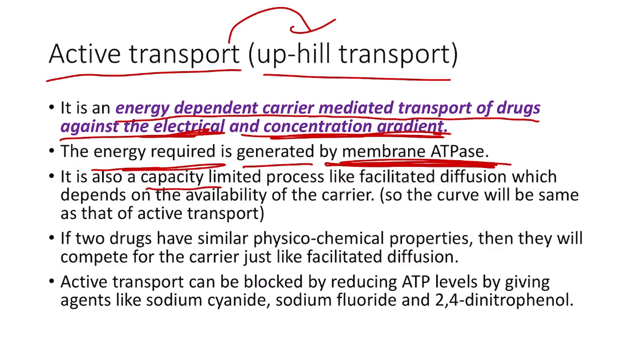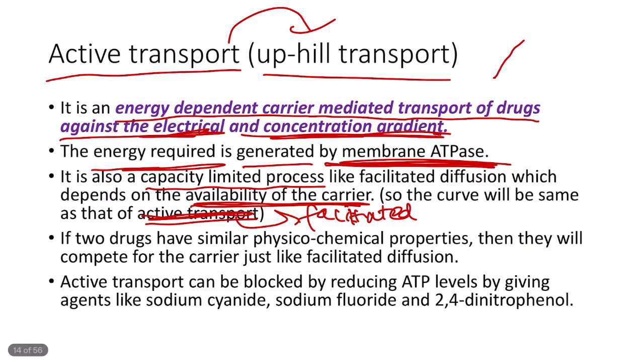It is also a capacity limited process, just like the facilitated diffusion. This is because it also depends on the availability of the carrier. So the curve will be similar to that of the facilitated diffusion. That is, initially the curve will increase with the concentration of drug, then finally it will reach a plateau, which is seen in case of facilitated diffusion also. If two drugs have similar physicochemical properties, then again just like facilitated diffusion, here also they will compete for the carrier and they will affect their absorption.